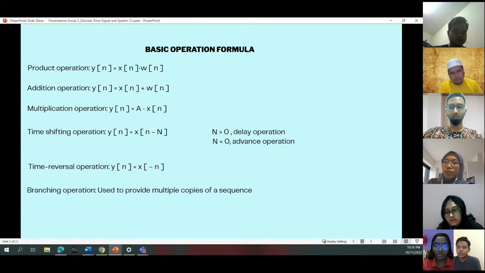For the time shifting operation, y[n] equals x[n - N], where N is an integer. If N is bigger than 0, it is a delay operation known as unit delay, while if N is less than 0, it is an advance operation known as unit advance. For the time reversal or folding operation, y[n] equals x[-n]. The time reversal of a signal is the folding of the signal about the time origin, or t equal to 0. For the branching operation, we use it to provide multiple copies of a sequence.